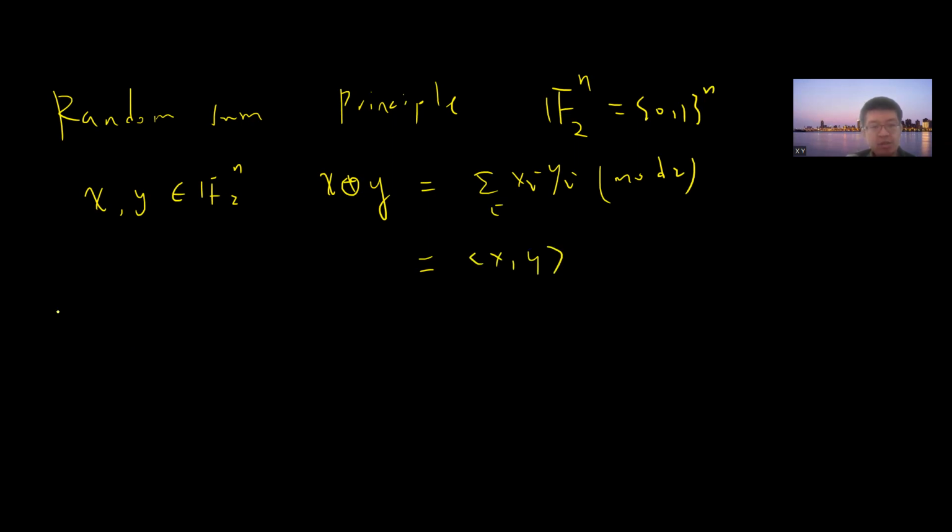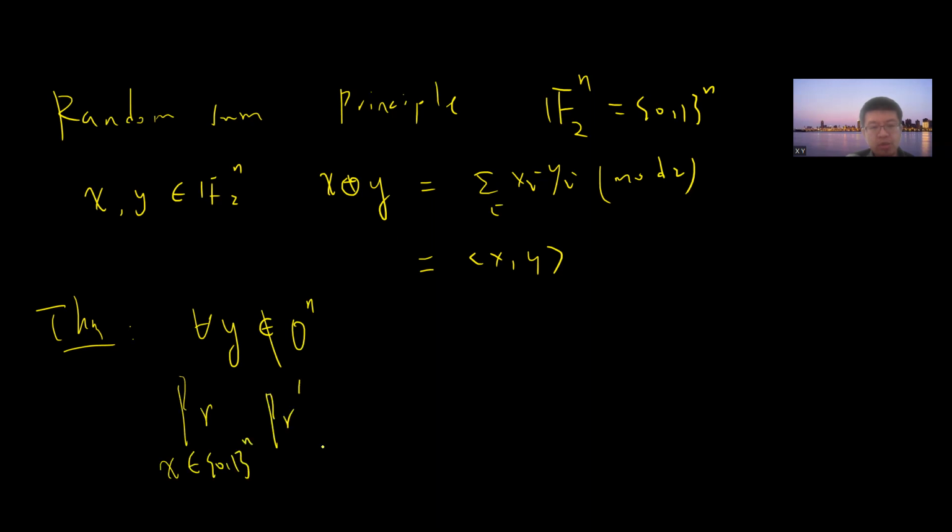Okay, and so the theorem: if I take any y which is non-zero, not all zero, and I randomly choose x belonging to 0, 1 to the n, what is the probability that the inner product of x and y equals 1? Half.